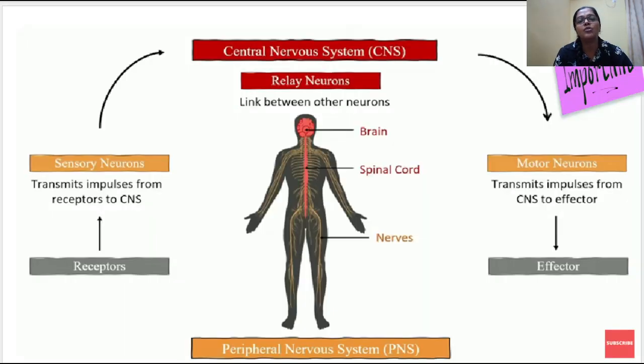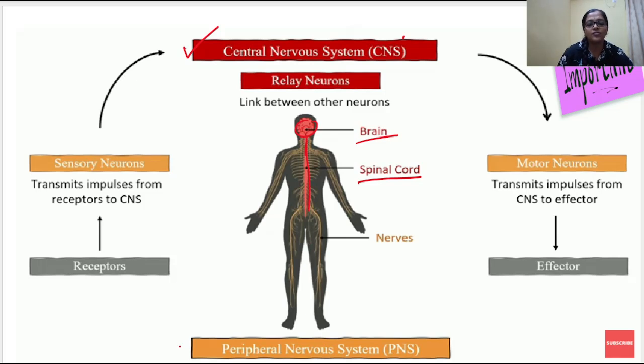Now we are going to see the different types of nervous systems, right? There are two different types of nervous system. The first one is the central nervous system, which I have shown here in red color. The central nervous system includes the brain and the spinal cord. So in the body, whatever red color I have shown, this is the brain and this long part is the spinal cord, right?